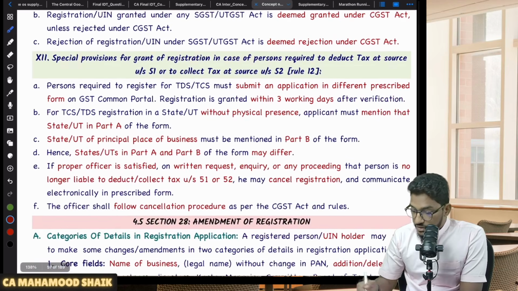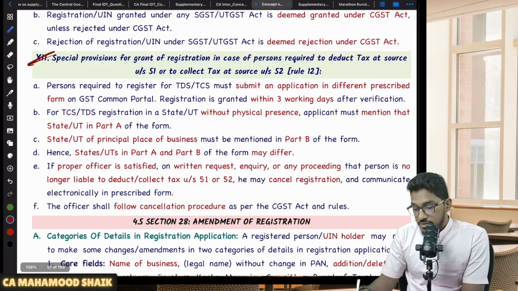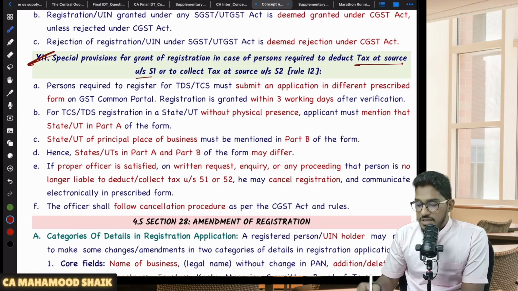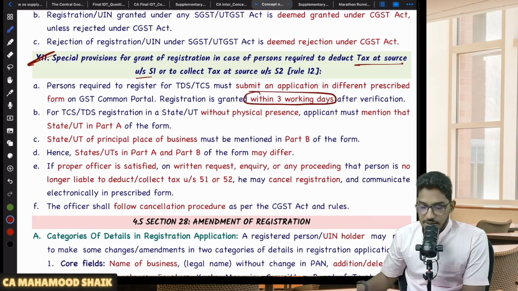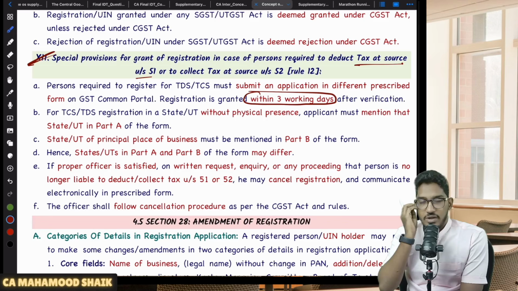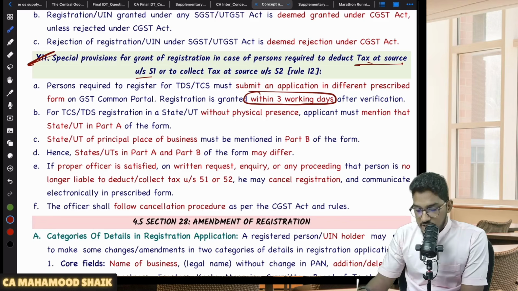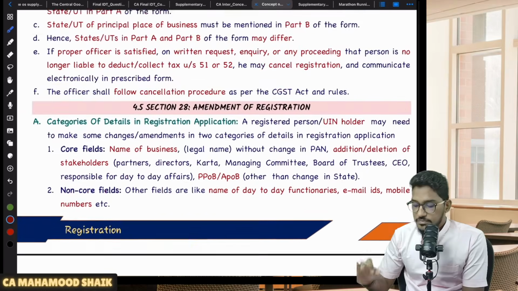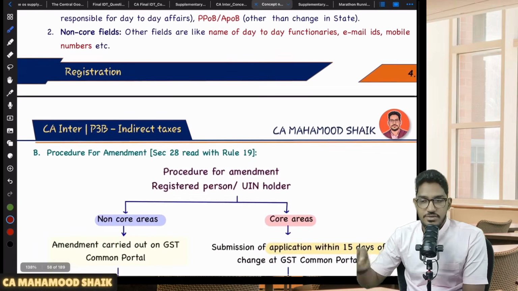Next. This is regarding TDS provisions. Even a person who is required to collect TCS and a person who is required to deduct TDS are also required to get registration, but they have a special registration. Within 3 working days only, the registration certificate will be granted. So this you remember, for TDS within 3 working days only they will get the registration, not like the usual 7 days and all. But who is this TDS deductor? Who is this TCS collector? We have a dedicated chapter talking about it. So this is what regarding procedure for registration.